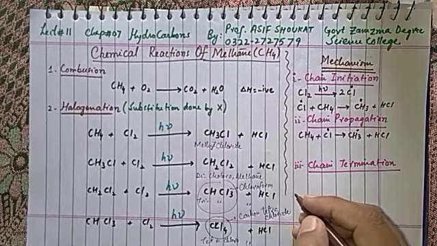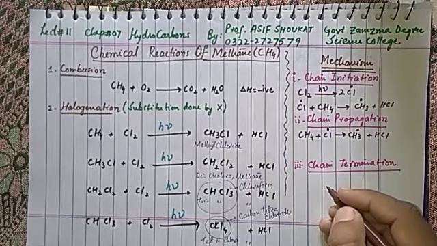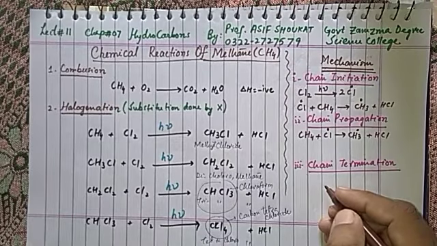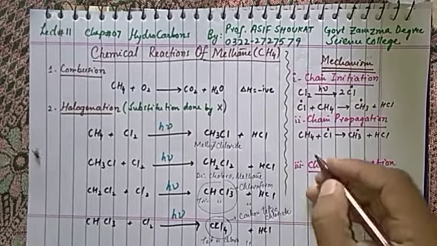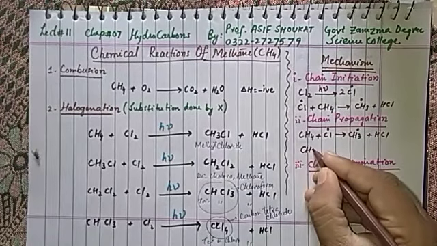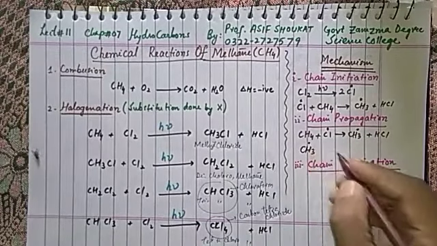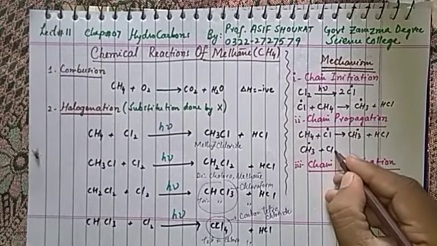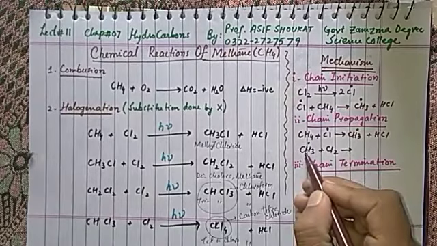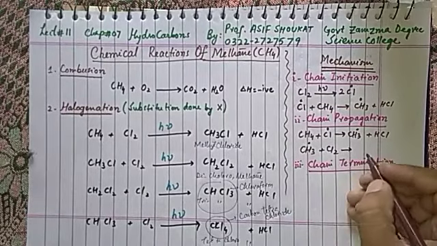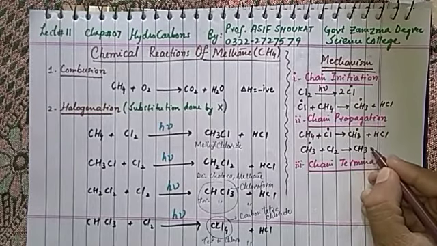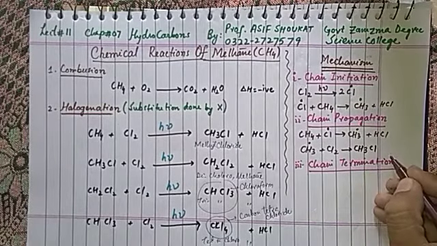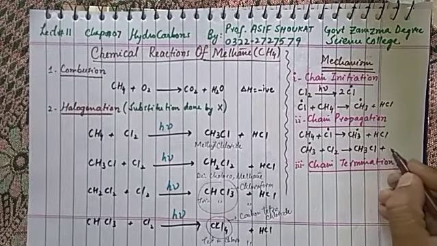Or another possible way is that one methyl radical further reacts with another molecule of Cl2. It is also possible, and you will often observe it in books. This radical can also attack the chlorine molecule and it may produce CH3Cl and HCl.